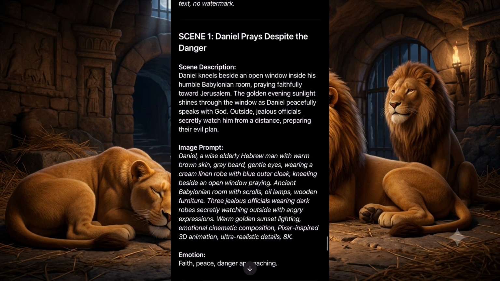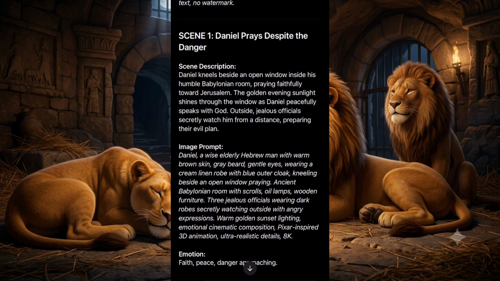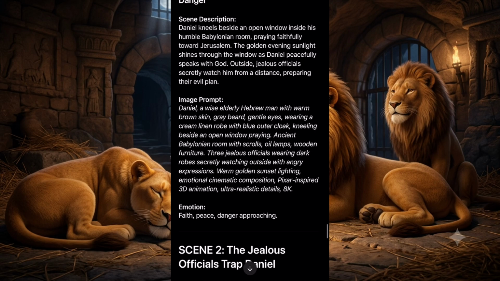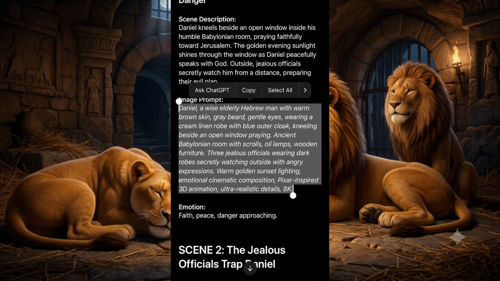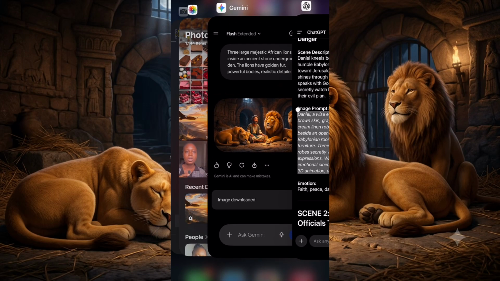So this is scene 1. Daniel kneels beside an open window. Inside is humble Jerusalem. So this is the image. This is what I just need. I just need the image prompts for this particular scene so that I can go and use it to generate my image. Now this is the first one. I've copied it. I'm going to go back.